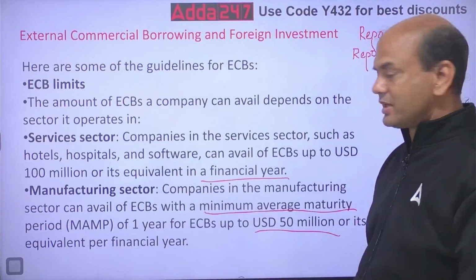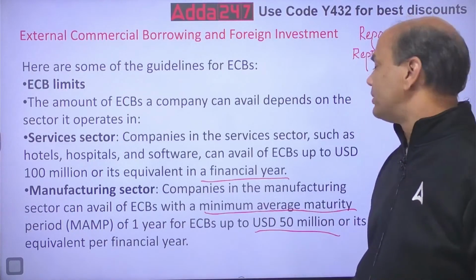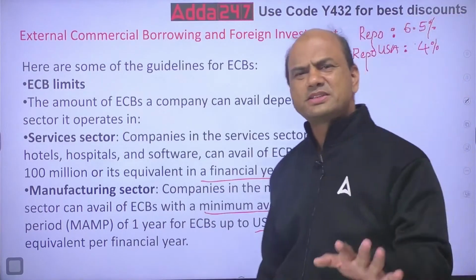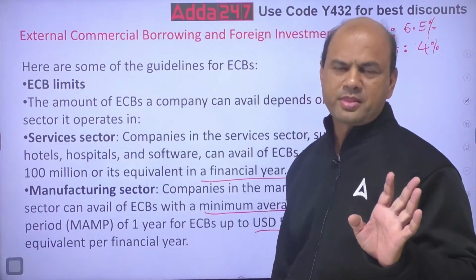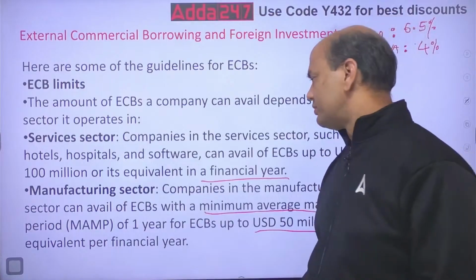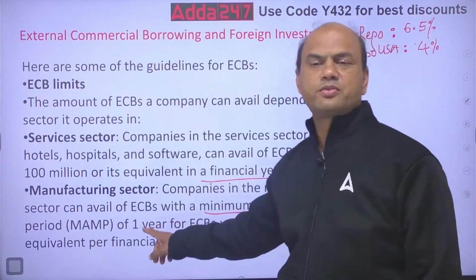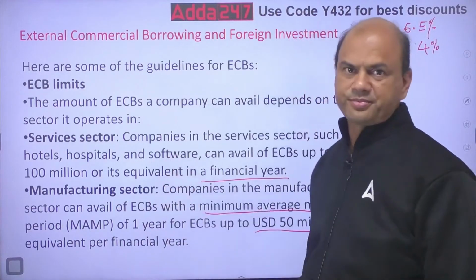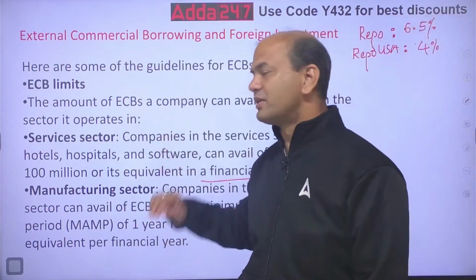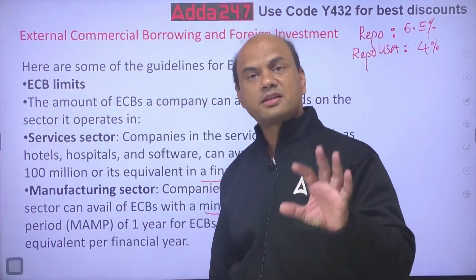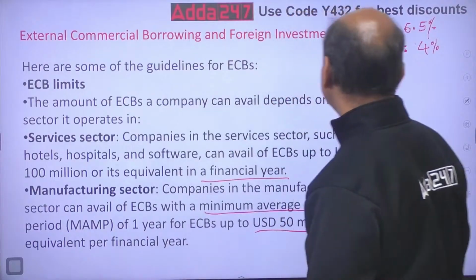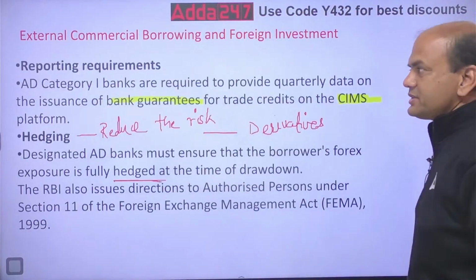One thing is remaining, MAMP, minimum average maturity period. Now what is this? This is basically a maturity period, simple. How much time can you allow this ECB for? Generally it is 1 year for your current account goods and 3 years for your capital account goods. But in services now, there are certain other things allowed. So that will be covered in the paid class. Let me see if I have this, otherwise I will cover that in the paid class.